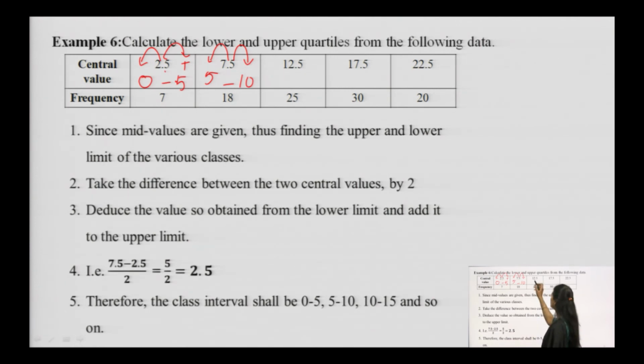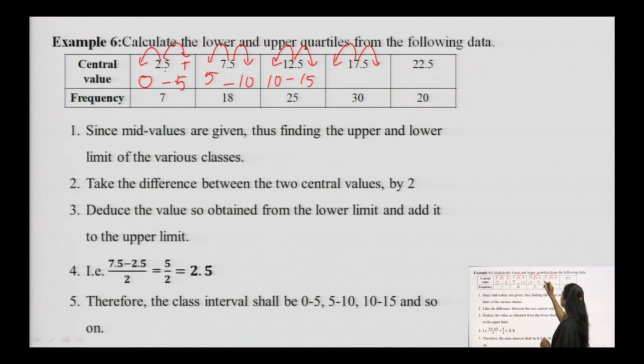In the same manner, adding 2.5 and subtracting 2.5 gives me 10 and 15, so my class interval becomes 10 to 15. Just remember that you add 2.5 on the right side to get the upper limit, and subtract 2.5 to get the lower limit.